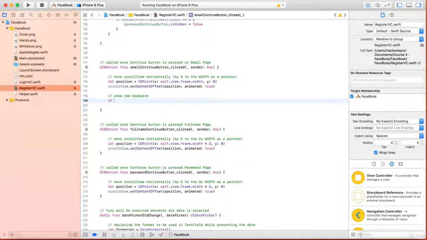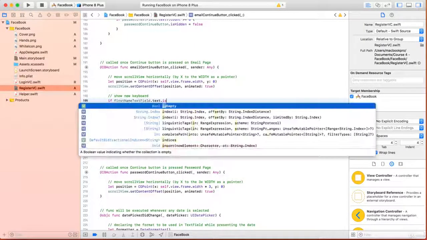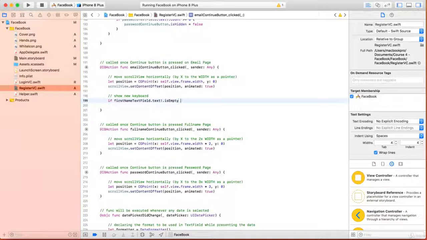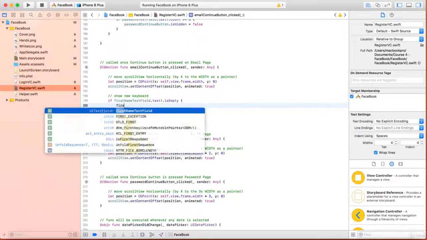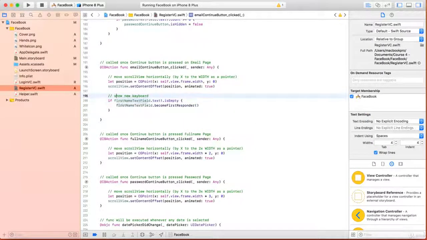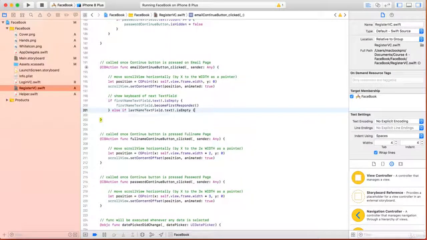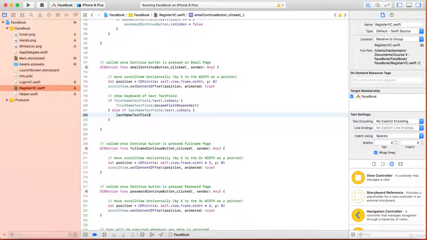Here we will write: if firstNameTextField.text is empty, then firstNameTextField becomeFirstResponder, which means call the keyboard, show the keyboard of the next text field. Else if lastNameTextField.text is empty, lastNameTextField.becomeFirstResponder.